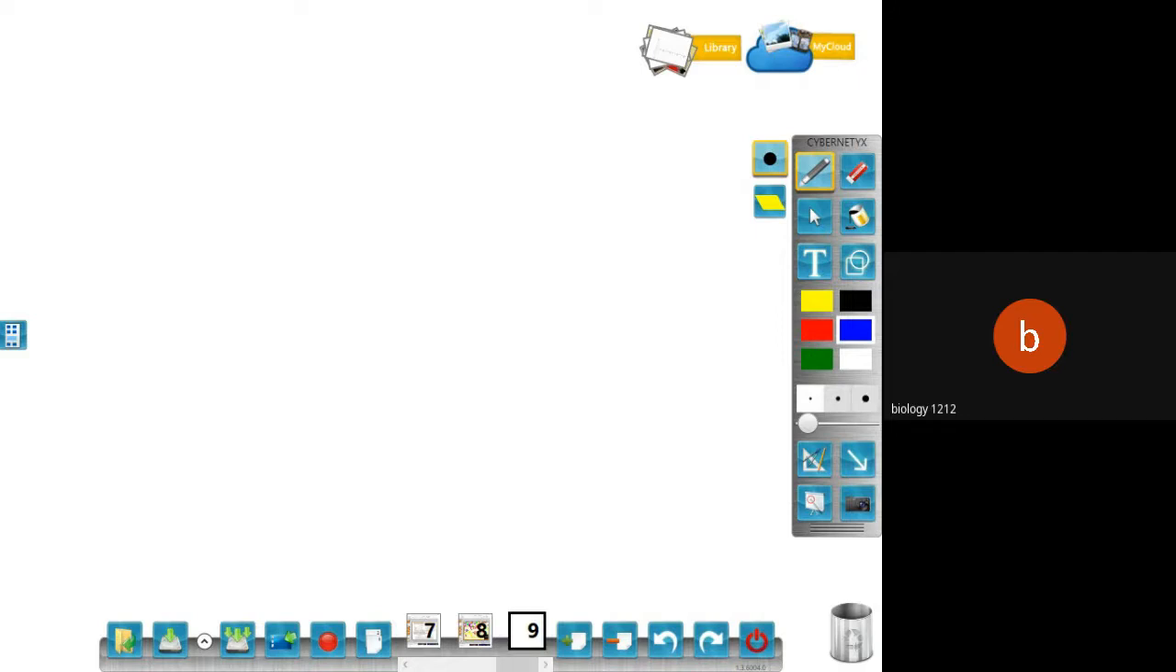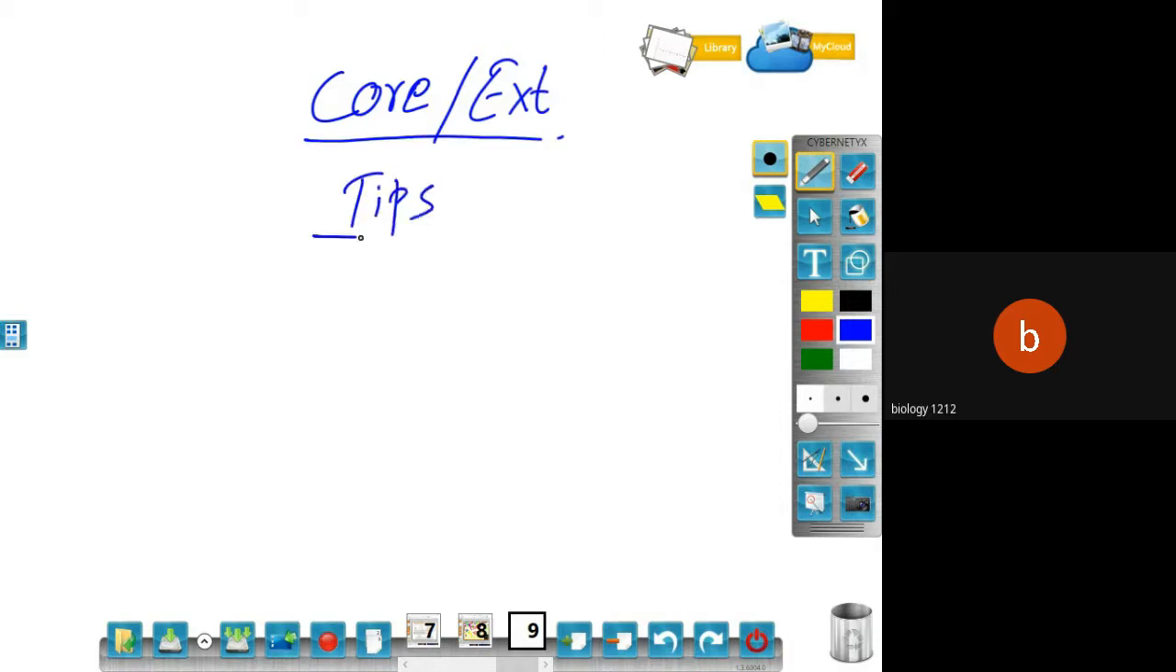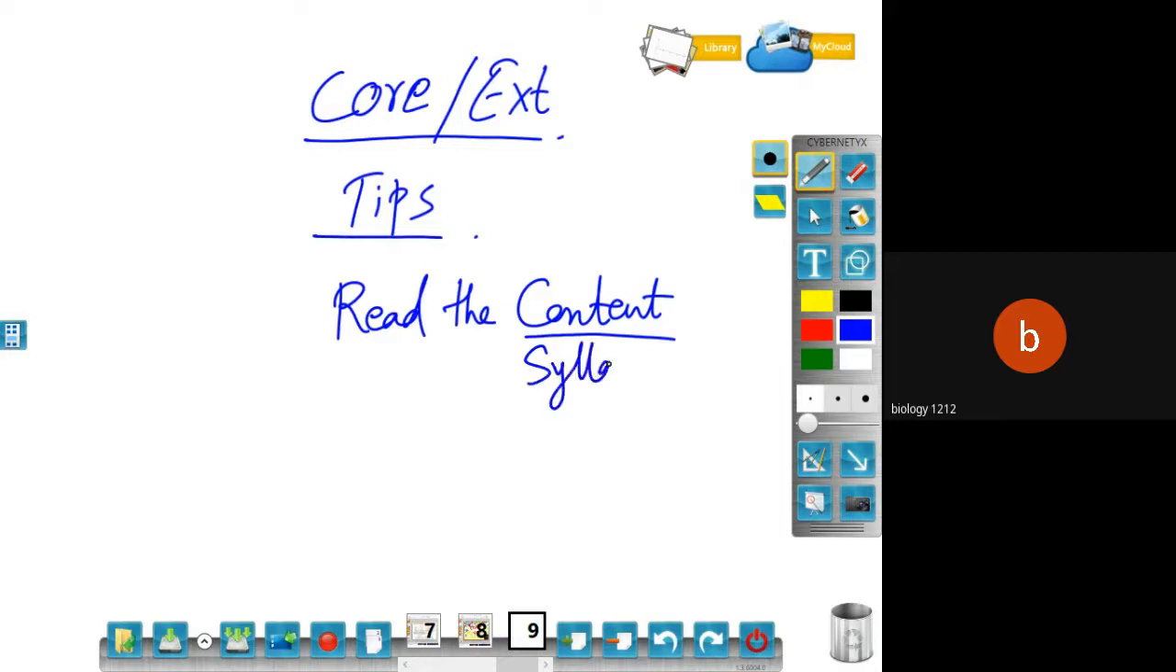Now let's move on to the next one: read the content. Very important part. Whenever you're selecting core or extended, the tip is to read the content. I'll share the syllabus also. Read the content and syllabus very carefully. First, you're supposed to read the syllabus for core and extended very carefully. The second thing that comes is don't follow your friends.